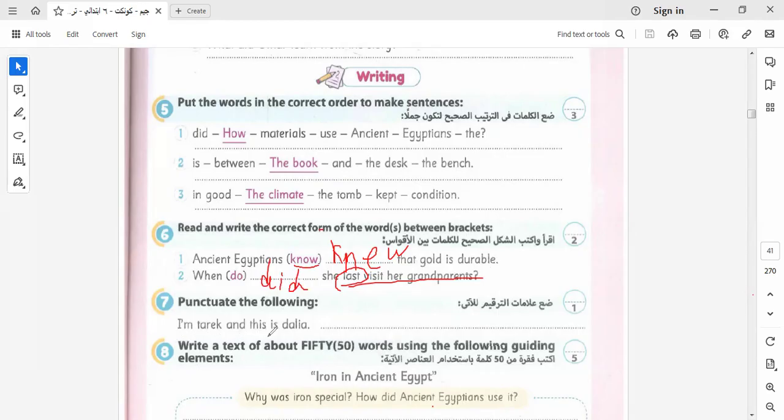Okay, here is the past way. I'm Tariq, and this is Dalia. So I underlined the wrong letters that I corrected. Here we have Tariq written in capital letter like this, and Dalia written in capital letter like this, and we already have the full stop. By this question, we end our